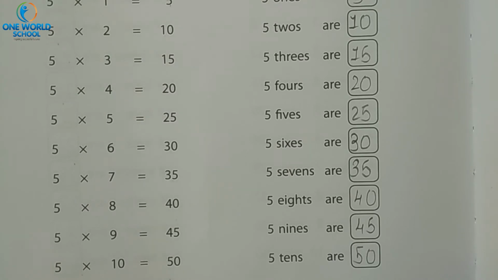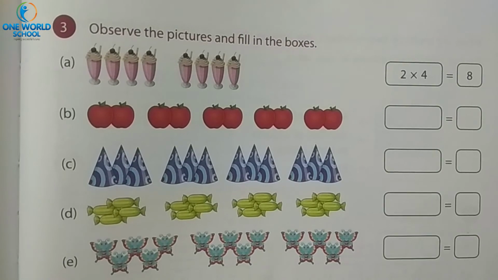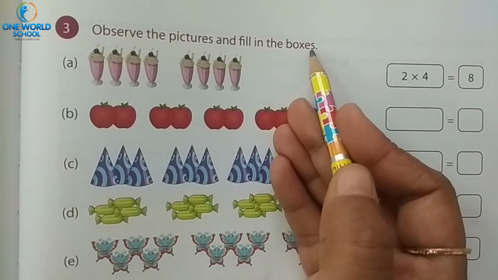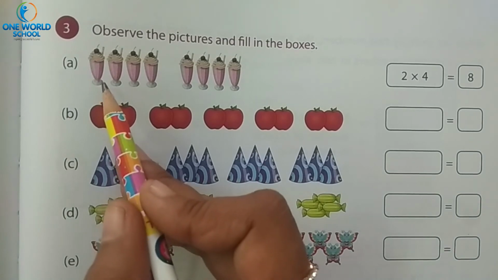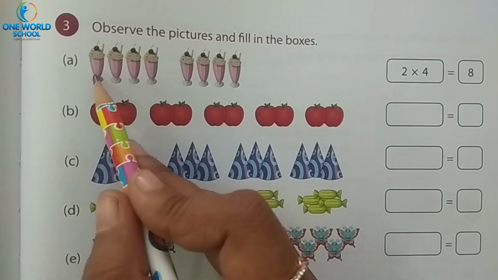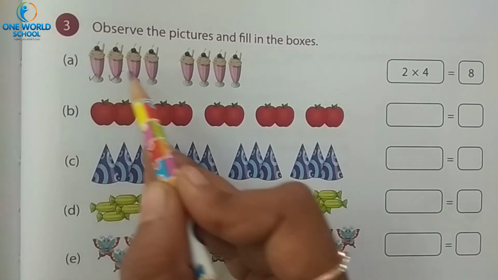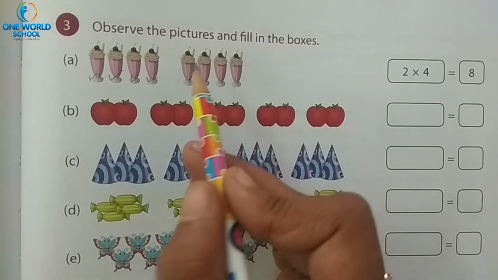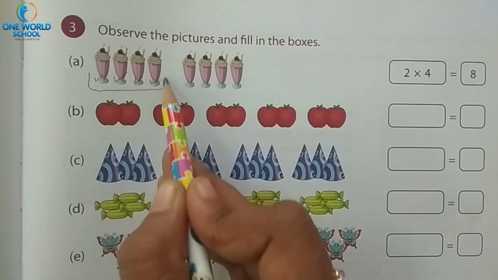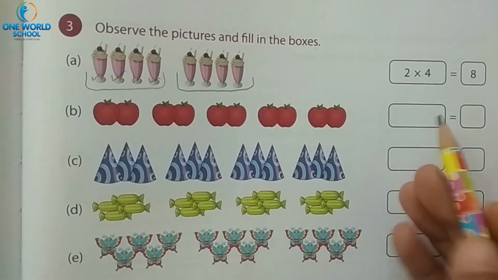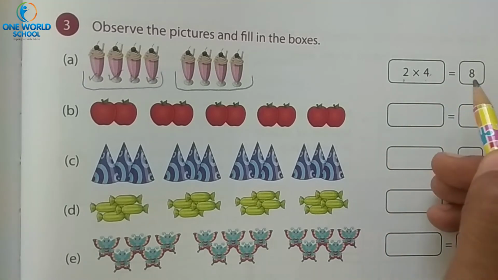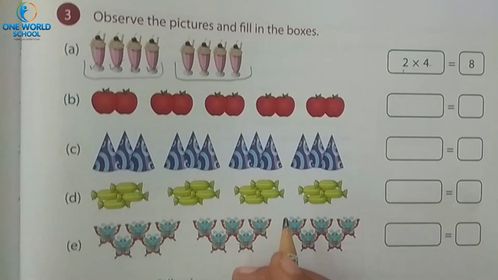Take next page, page 175. What is there? Observe the pictures and fill in the boxes. See, number A is done for you. How many ice creams are there? 1, 2, 3 and 4. But how many times have we taken this group? 1 and 2. So 2 times 4 ice creams. 2 fours are 8. Understood?